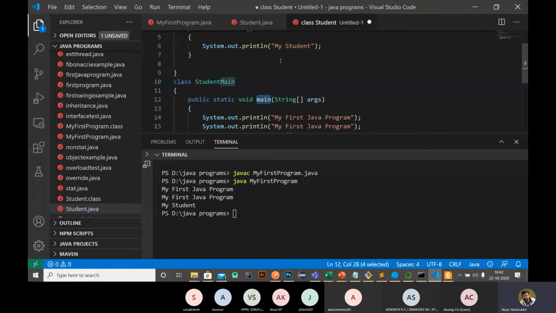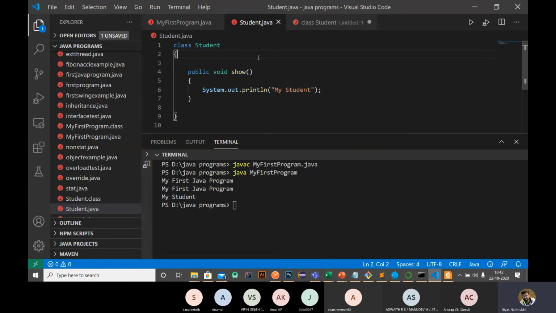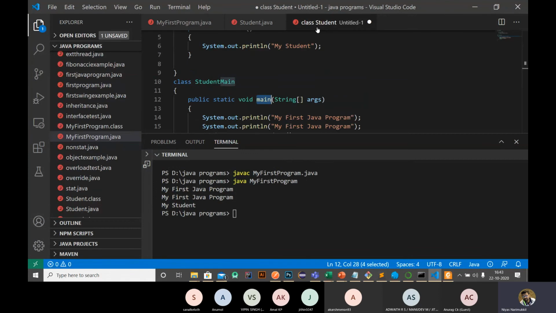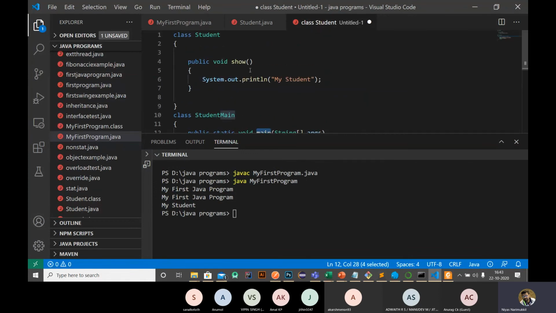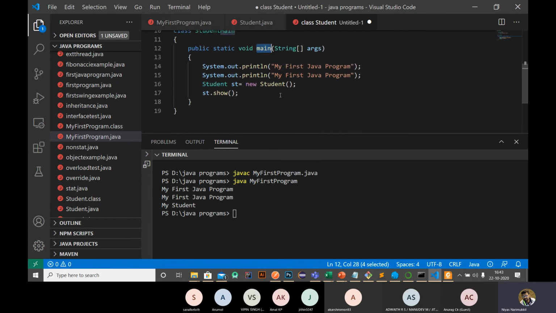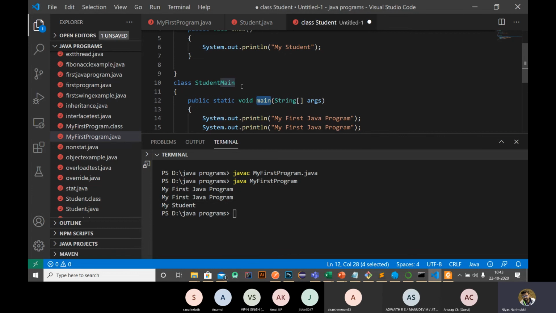I just show you this kind of program also works, just for understanding. So this is the right way: we need to create the Student.java definition in one Java file and the main program in another Java file. This is the way all the professionals are following. But if you are searching for documentation or tutorials for studying purposes, you can see code like this. So that's why I'm elaborating the concept of this thing also.